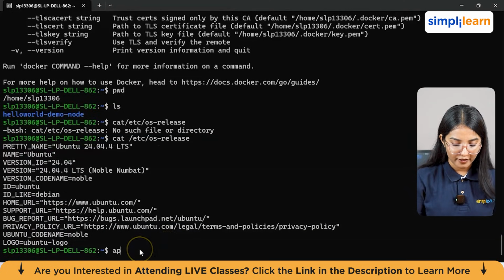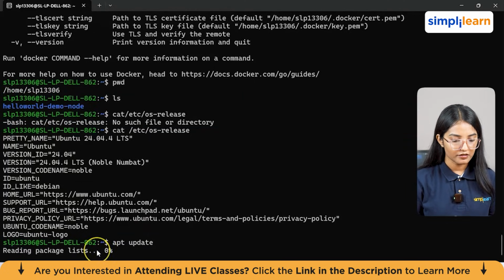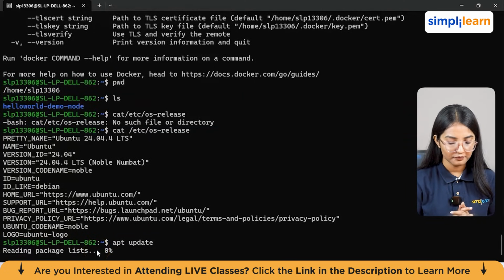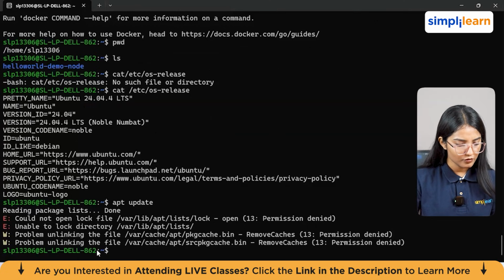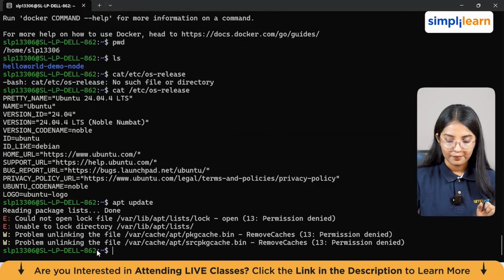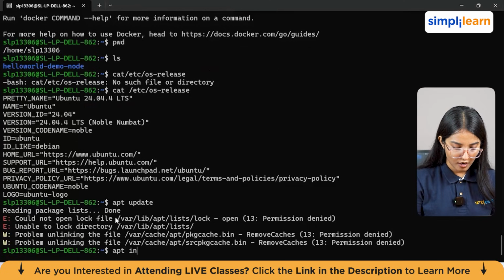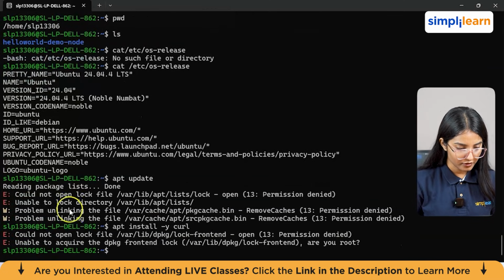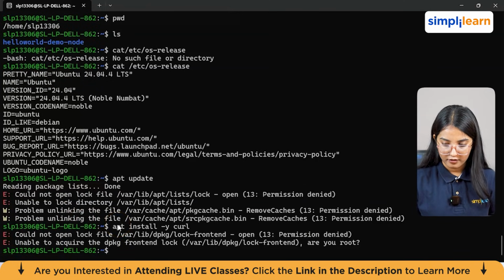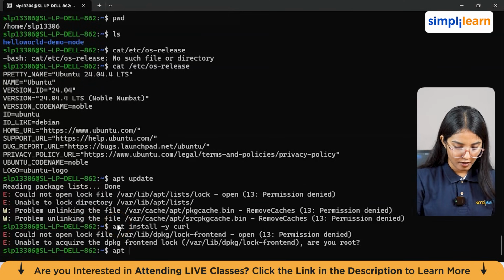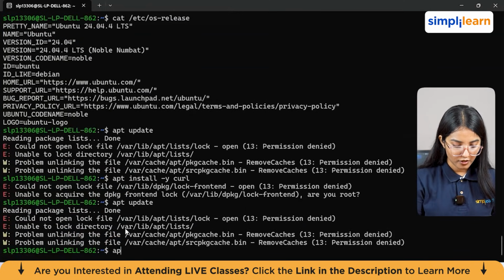Now to update packages, you can give a command which is apt update. It's actually reading all your package lists from here. And now, as you can see, it says could not open the log file. All right. Now we'll type a command which says apt install -y curl. This will install curl in our system. Now again, we're going to put apt update. You can also combine them together, like apt update and apt install.